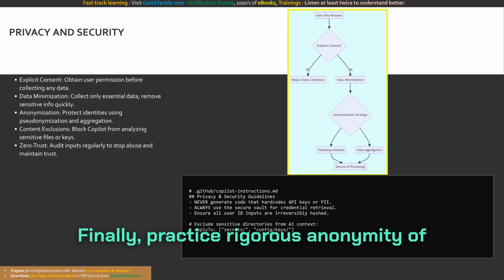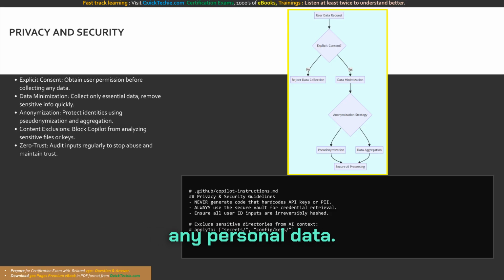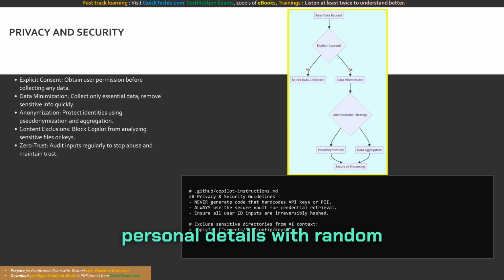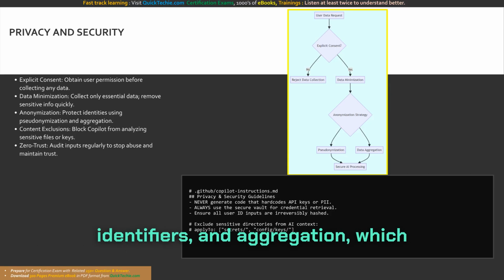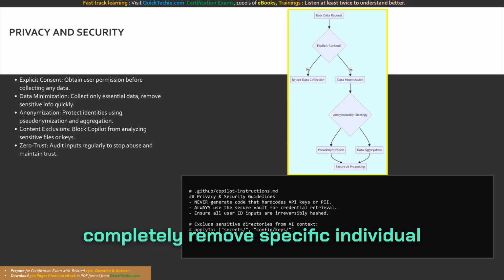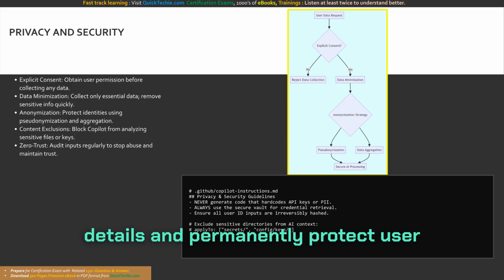Finally, practice rigorous anonymization of any personal data. Utilize sophisticated methods like pseudonymization, which replaces personal details with random identifiers, and aggregation, which groups data into broader summaries to completely remove specific individual details and permanently protect user identities.